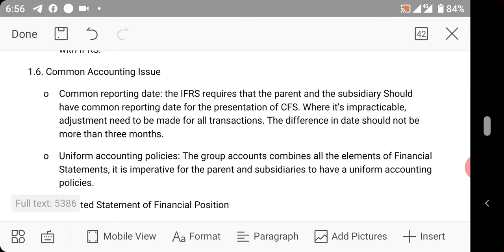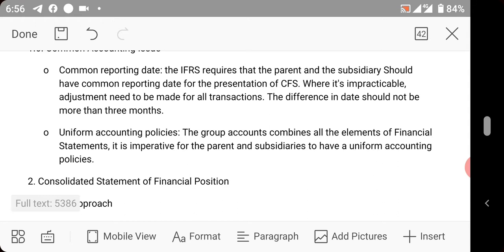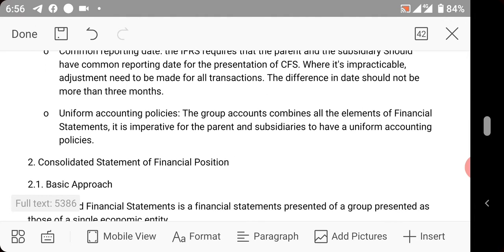The difference in date should not be more than 3 months. So one, the parent company and the subsidiary must have the same accounting date. Two, they must have uniform accounting policies. So these are the accounting issues that IFRS provided.